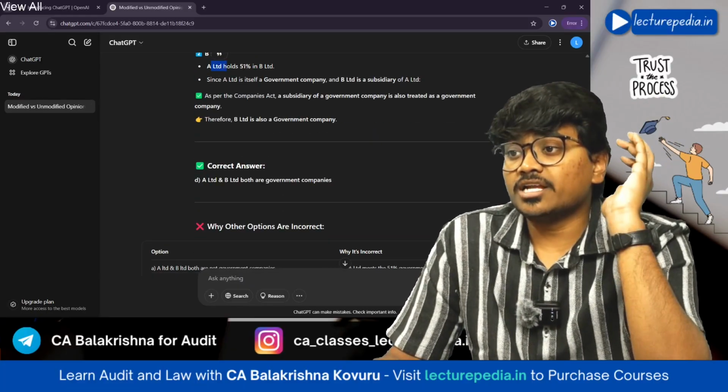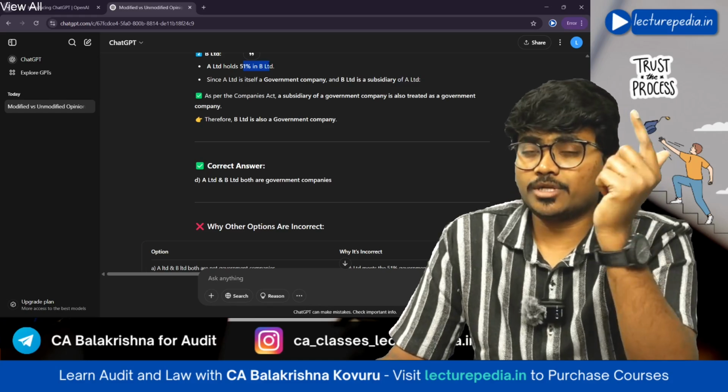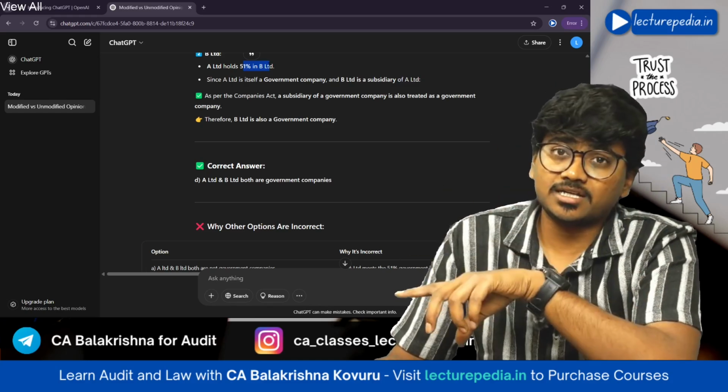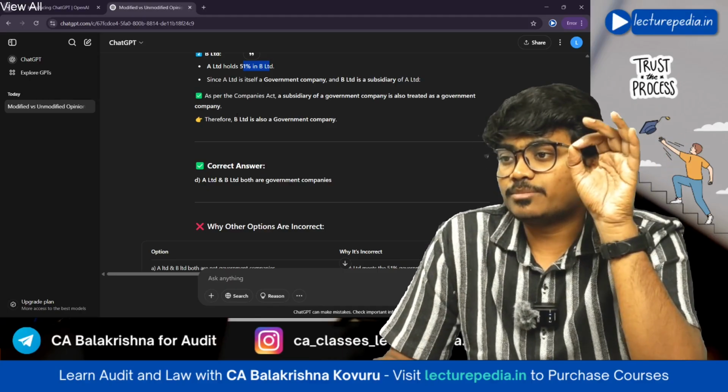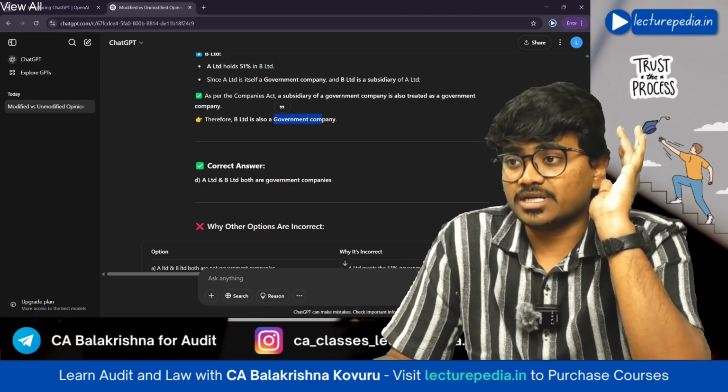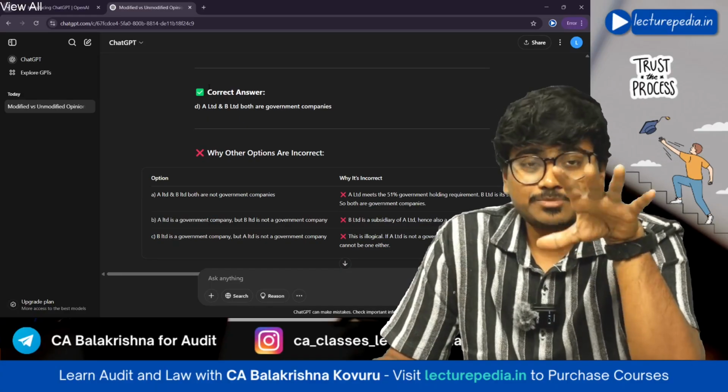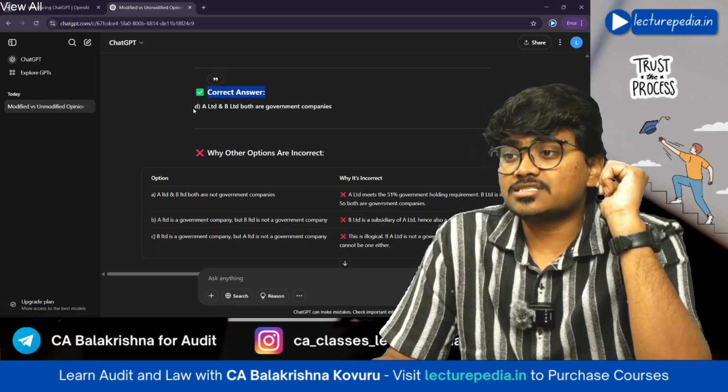Now B Limited, A Limited holds 51%. If a government company holds more than 51% shares in any other company, then such company also becomes a government company, right? So B Limited has also become a government company. It has given you a detailed explanation. Now as per that analysis, the correct answer is option D.